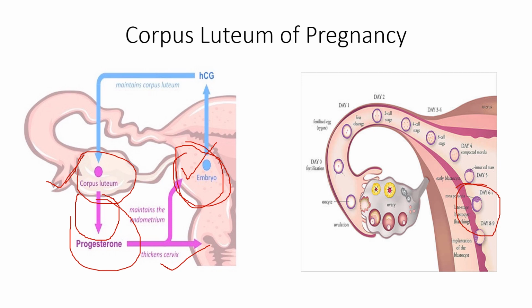And this persistence of the corpus luteum will be facilitated by the release of human chorionic gonadotrophin hormone from the placenta of the fetus. And when the placenta is good enough in amount, at that time the corpus luteum will hand over its charge of generation of progesterone to the placenta, and finally its regression will take place.